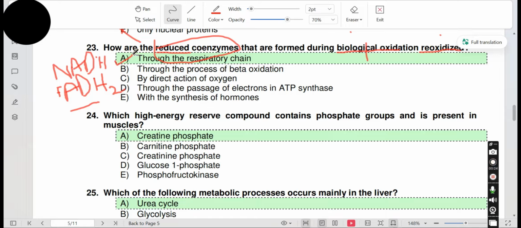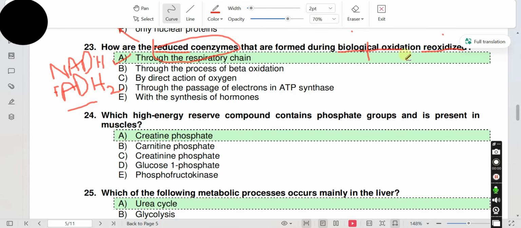The answer is A. Oxidation means the loss of electrons, as these two reduced coenzymes lose electrons in the respiratory chain, so they are reoxidized. Option B, through the process of beta oxidation.